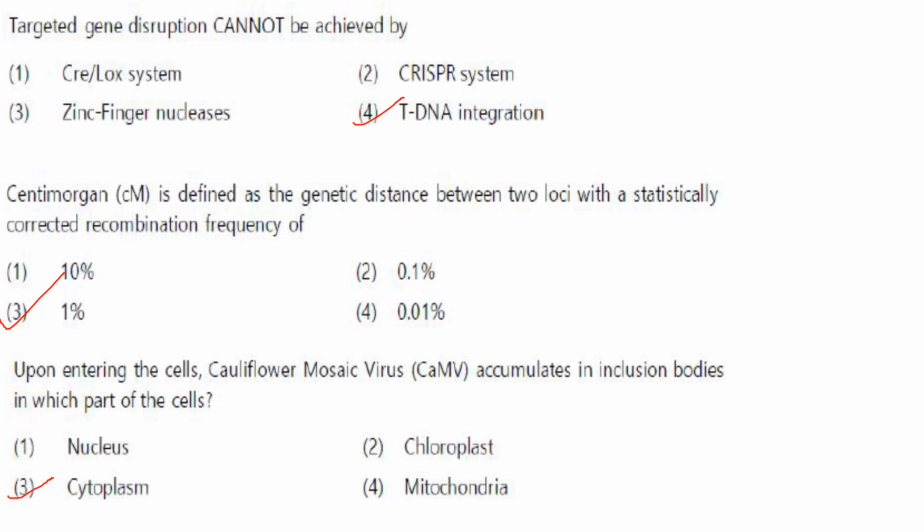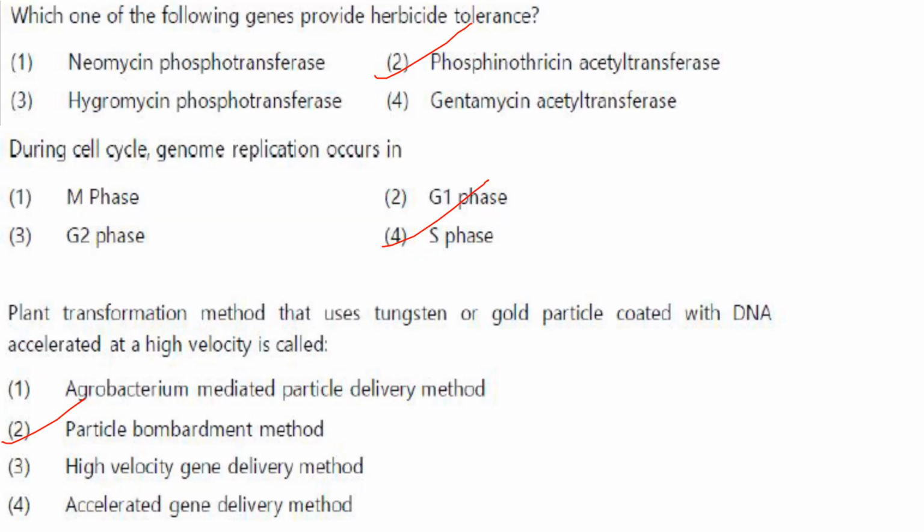Then next one. Upon entering the cells, cauliflower mosaic virus accumulates in inclusion bodies in which part of the cell? It is cytoplasm. Answer is option 3. Then next one. Which of the following genes provide herbicide tolerance? It is phosphinothricin acetyltransferase, PAT. It has been used to create herbicide tolerant crops.